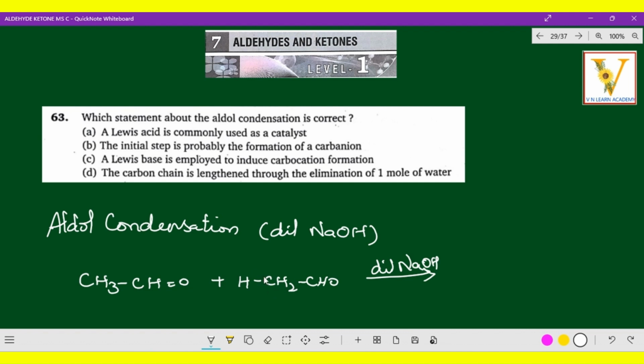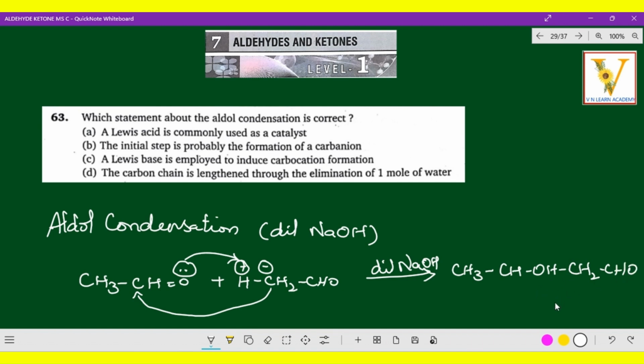Now here, from CH3CHO, this is a positive charge, one hydrogen, and this is a negative charge, because this is the alpha hydrogen. From this, one hydrogen is removed, leaving a lone pair of electrons. The lone pair is attracted towards the positive charge of the H+ ion, that is the alpha hydrogen, and this negative charge is attracted towards the positive charge of the carbonyl carbon. Now what happened here? CH3CHOHCH2CHO.